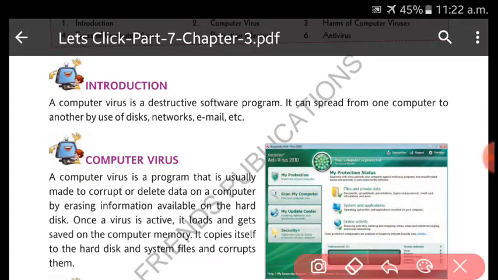Next, as mentioned here, a computer virus is a destructive software program. As already mentioned in the first line, it is a destructive software program that destroys part of your computer system. It may be in the form of computer data, maybe a password, any kind of file, folder, whatever else is there.